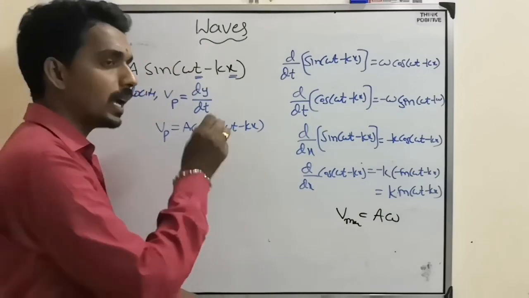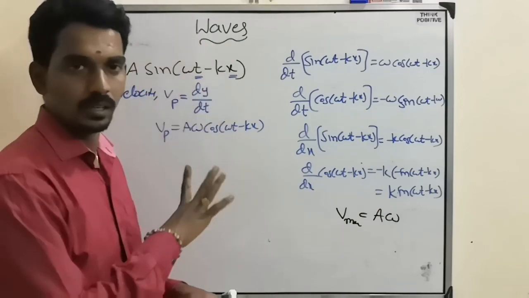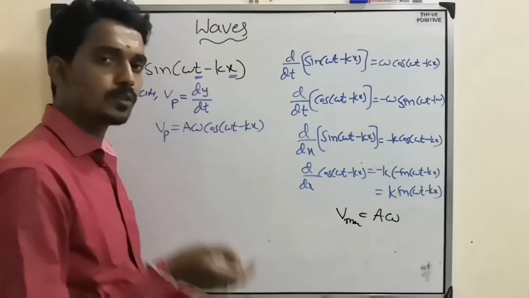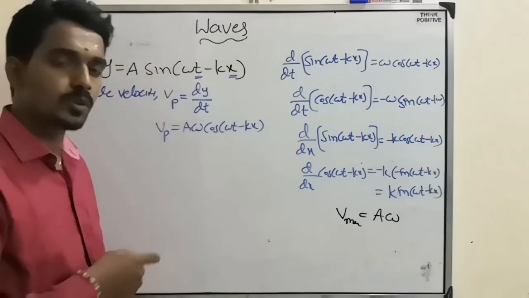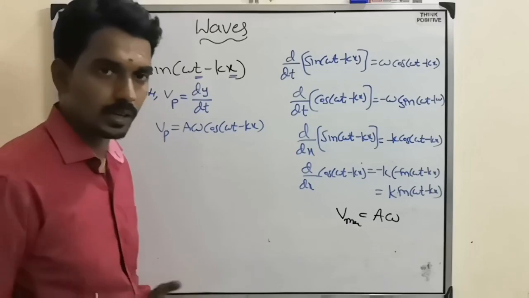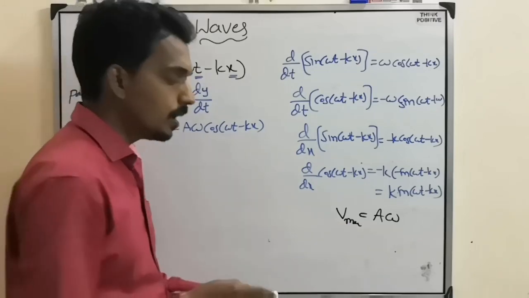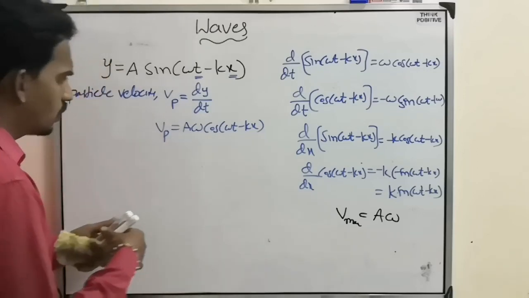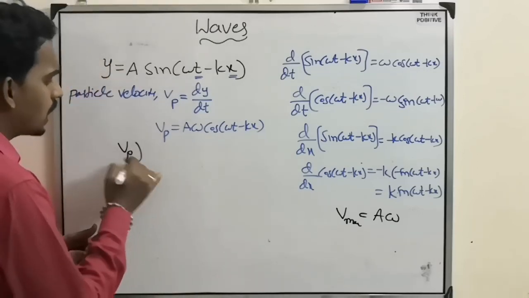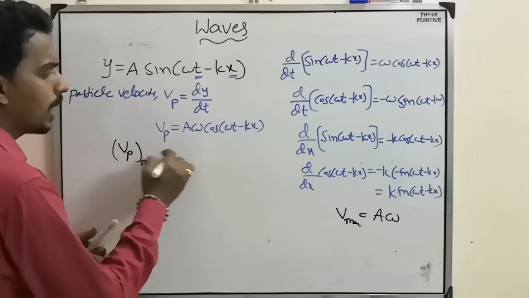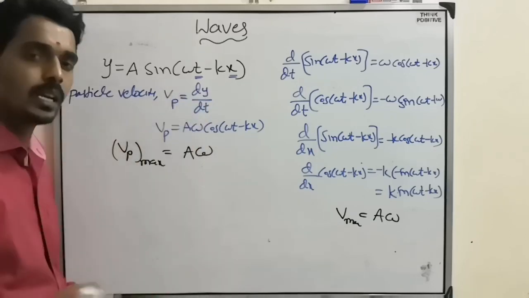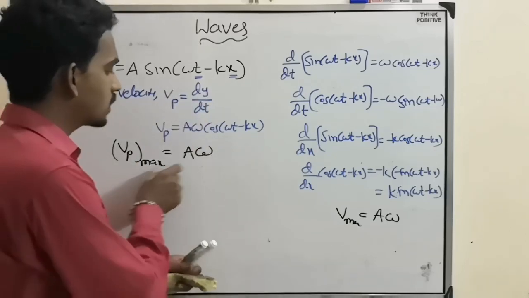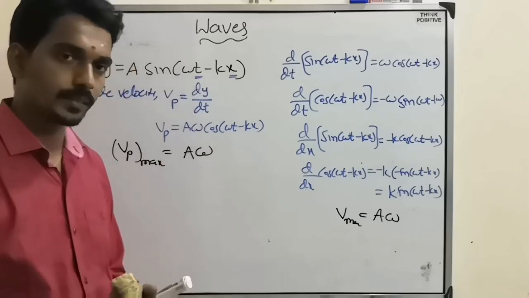Because the cos value is maximum, 1. So when the variable becomes maximum, the quantity also gets its maximum value. That's why we called maximum velocity A omega. Same way here also. What is the maximum velocity of the particle? Vp maximum will become A omega. That is the maximum particle velocity.